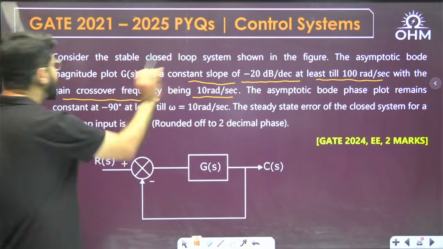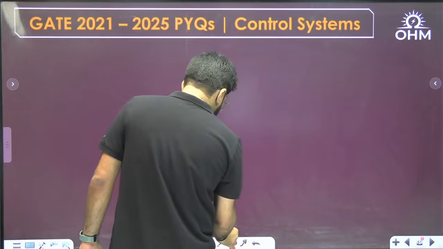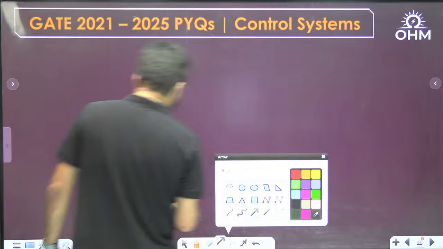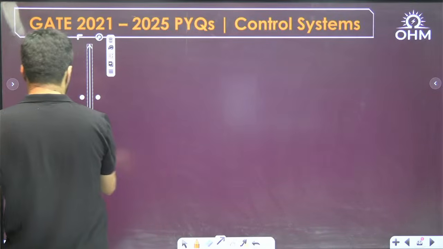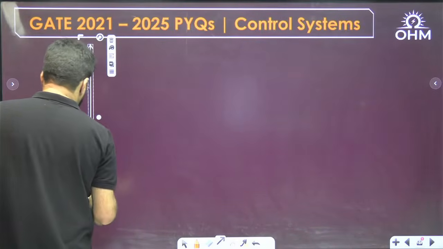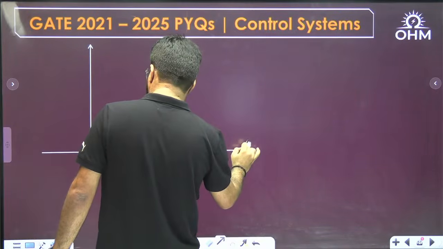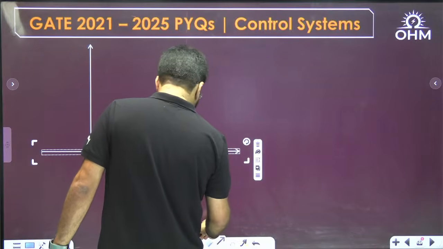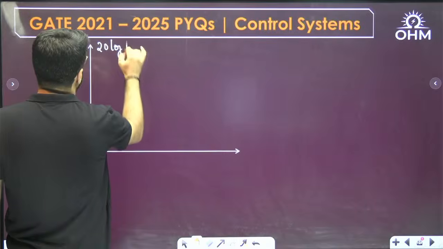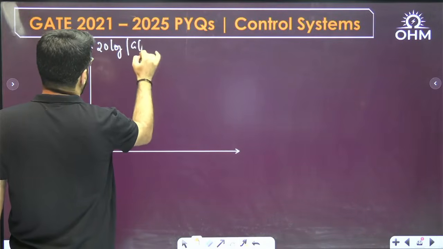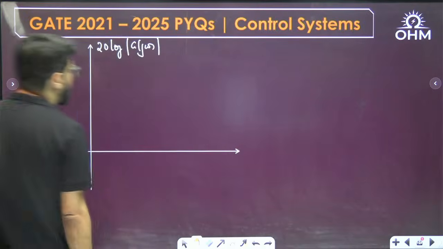Now, let me start with the Bode magnitude plot, which has a constant slope. Let me consider the Bode magnitude plot in decibel scale, 20 log mod G(j omega) versus log omega, of course.